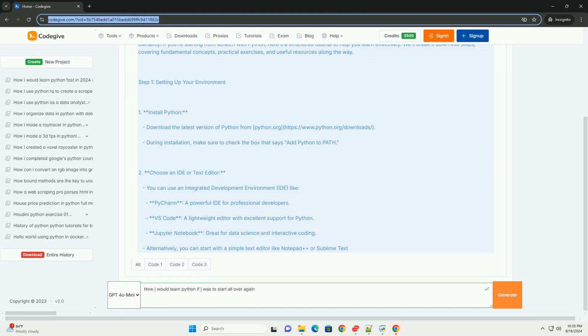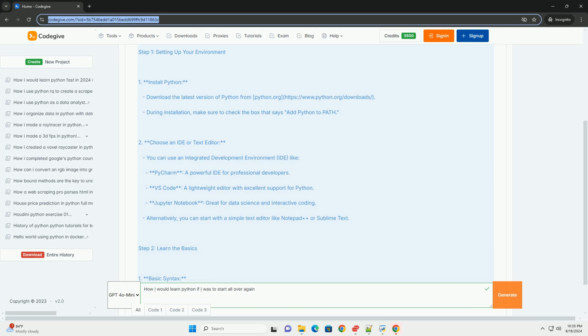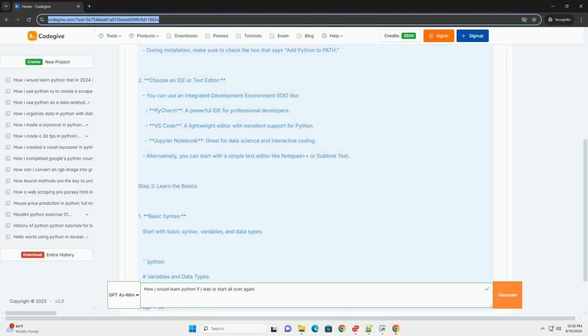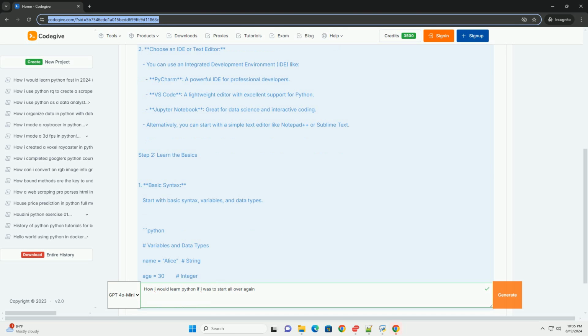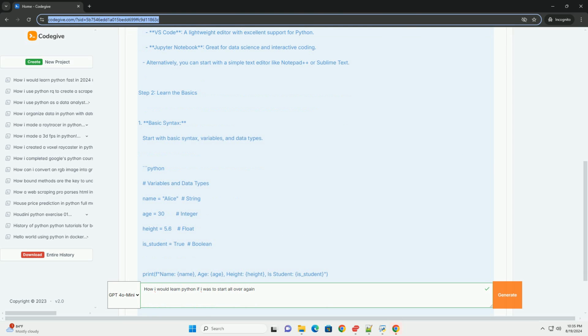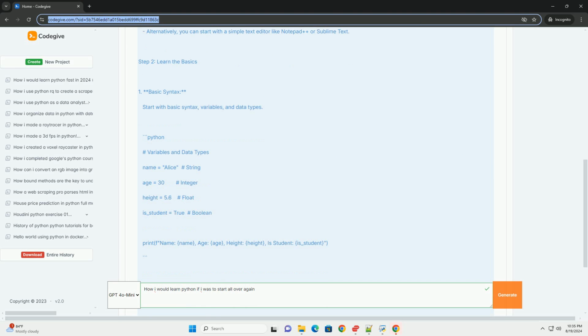You can use an integrated development environment (IDE) like PyCharm, a powerful IDE for professional developers. Visual Studio Code, a lightweight editor with excellent support for Python. Jupyter Notebook, great for data science and interactive coding. Alternatively, you can start with a simple text editor like Notepad or Sublime Text.